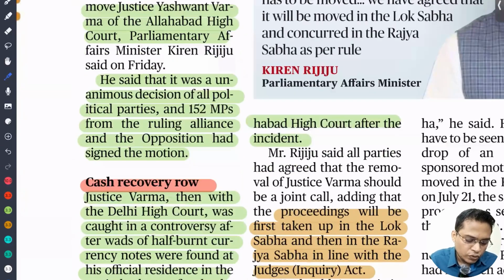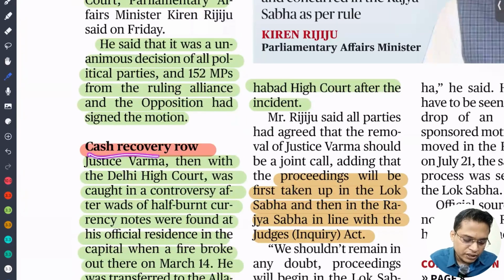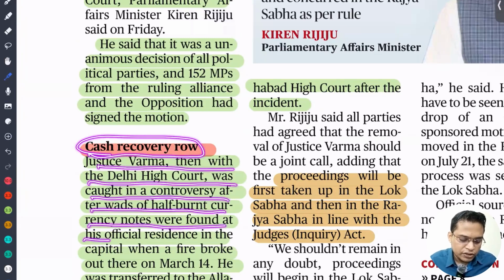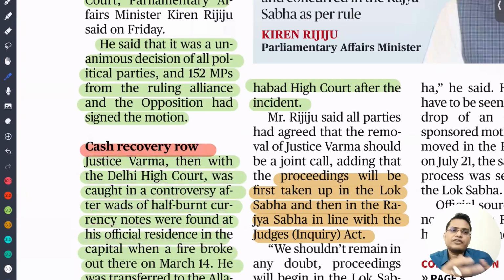So, the cash recovery row. Justice Verma, then with the Delhi High Court, was caught in controversy after half-burnt currency notes were found in his official residence. A fire incident happened in the house of Justice Verma, and a huge amount of cash was found there in half-burnt condition. After that no case was filed, and then there was an allegation that corruption is involved.